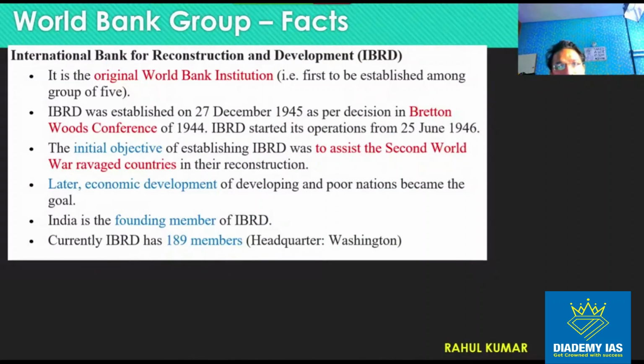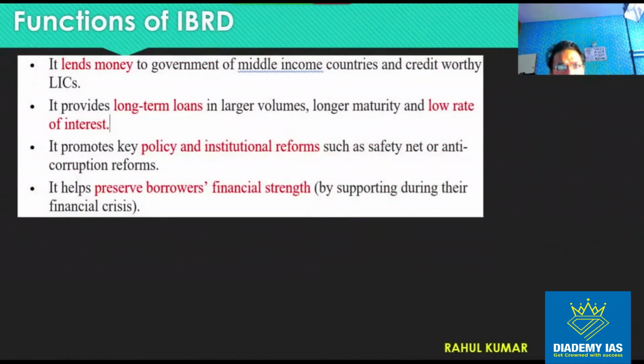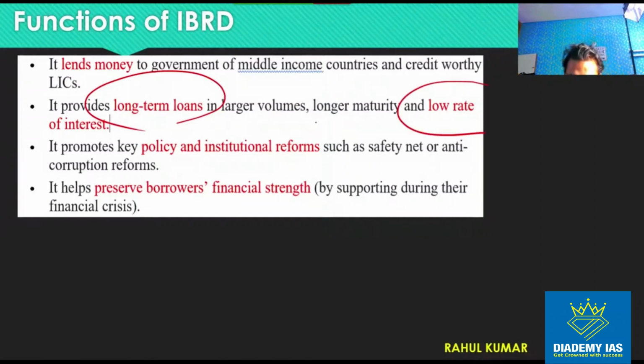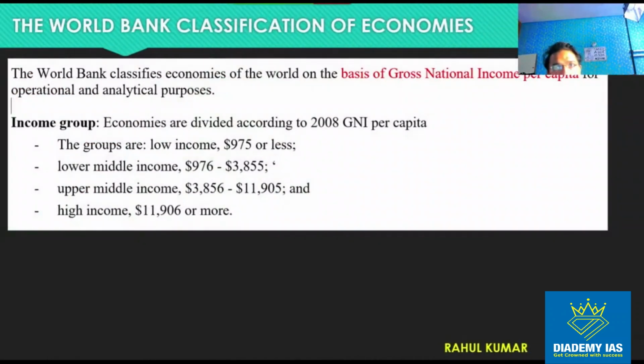Then IBRD was basically to develop the Second World War damaged countries. It provides long-term loans at a very concessional rate, right? So you would have heard that the World Bank gave India money for the Dedicated Freight Corridor, the World Bank gave money for smart cities. So money is received for the long term at a low rate of interest, okay?